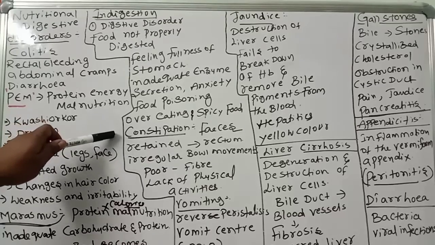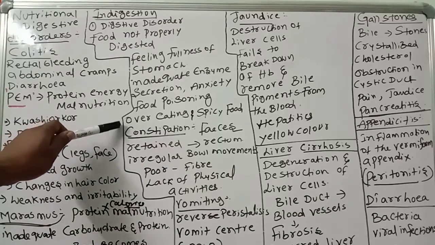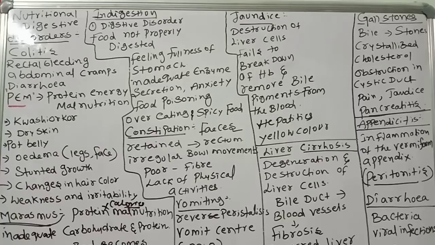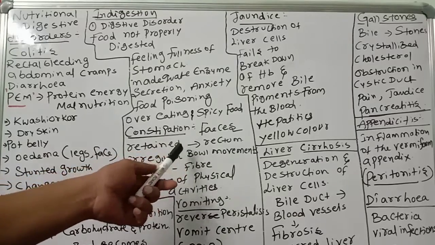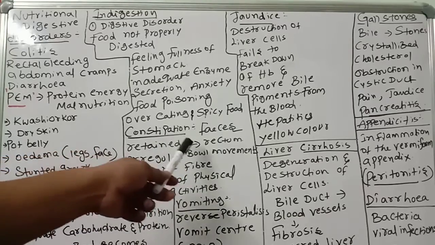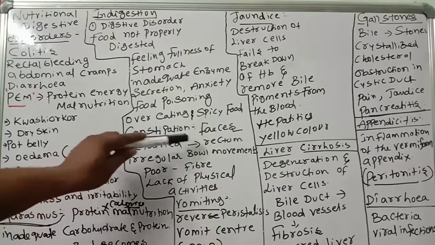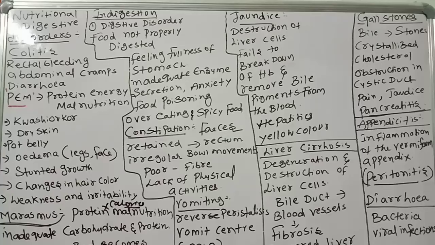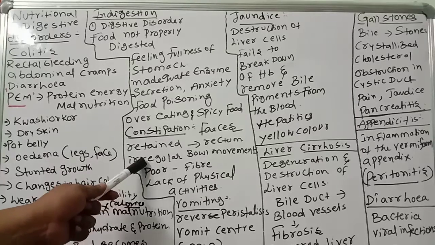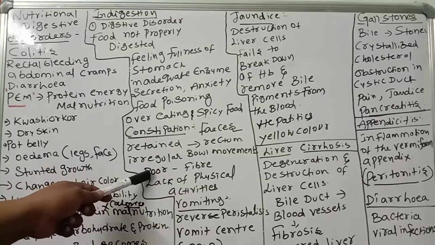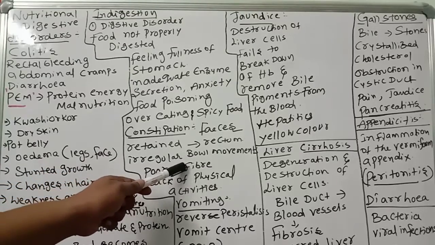Next one is constipation. This is also a common problem in aged people, especially those who don't have physical activity. So feces are retained in the rectum and do not move properly, because of irregular bowel movements and because we are not taking fiber food, poor fiber food.